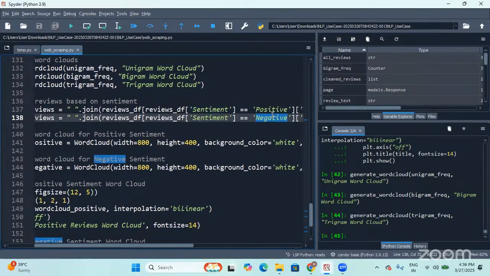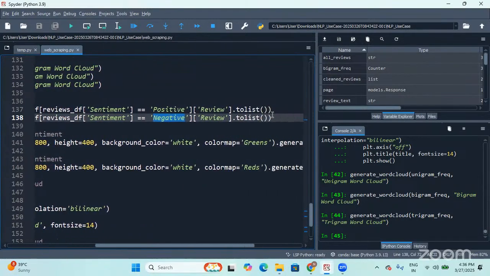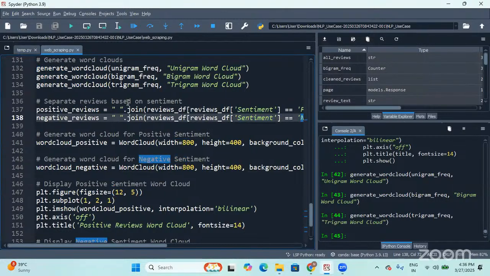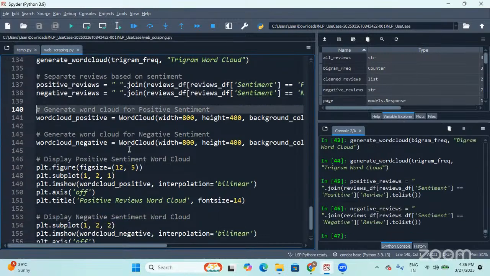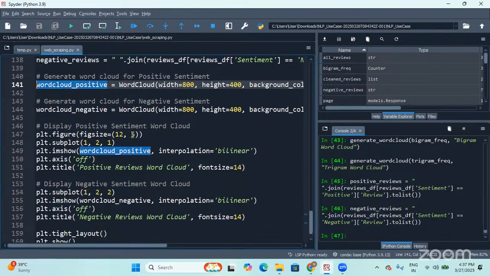I'm going to separate the reviews, and those reviews will be converted to a list and I'll be joining them. So let me do it, because I would like to visualize a positive word cloud and negative word cloud together. So for that, I'm using the same concept. I'm going to create some kind of subplots. A plot within a plot is nothing but a subplot. So I'm using the word cloud function.